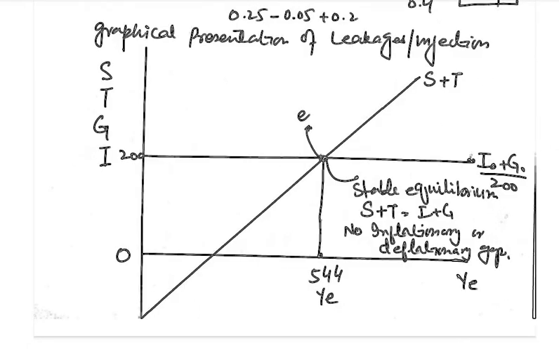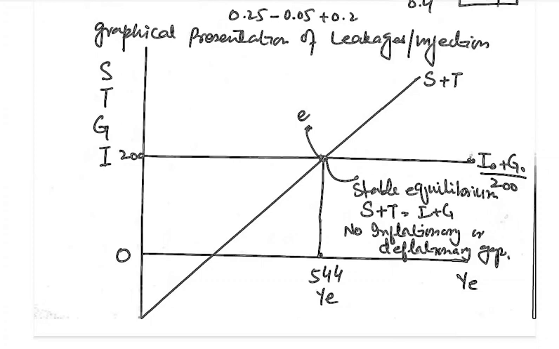On the graph we have seen that on the horizontal axis there is national income Y, and on the vertical axis there are all other variables: saving, investment, government expenditure and taxes. Here the flat line is the autonomous investment and government expenditure, that are the injections of the society, I naught plus G naught, and the upward sloping curve that starts from the negative, crossing the horizontal x axis and rising upwards, that is the S plus T line, that is the line of the